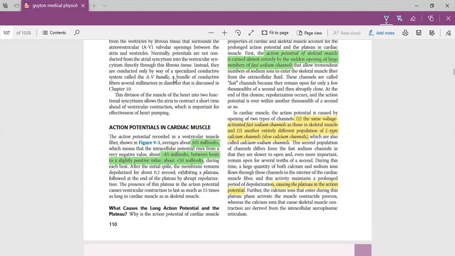Next is the action potential of cardiac muscle. It is very important for MCQs. You can see the value -85. Cardiac muscle has a resting membrane potential of -85, and the maximum action potential cardiac muscle can achieve is positive 20 millivolt. So what is the difference between -85 and positive 20 millivolt? If you see the difference, it is 105 millivolt. So 105 millivolt is the difference.